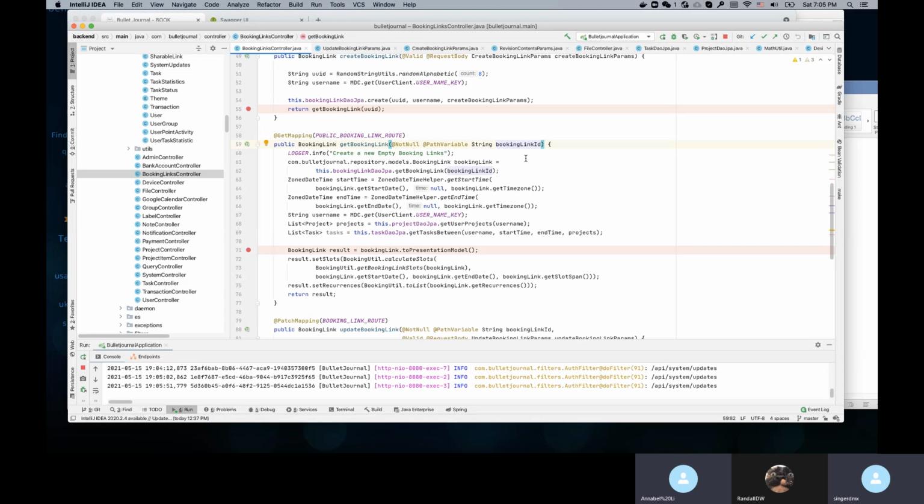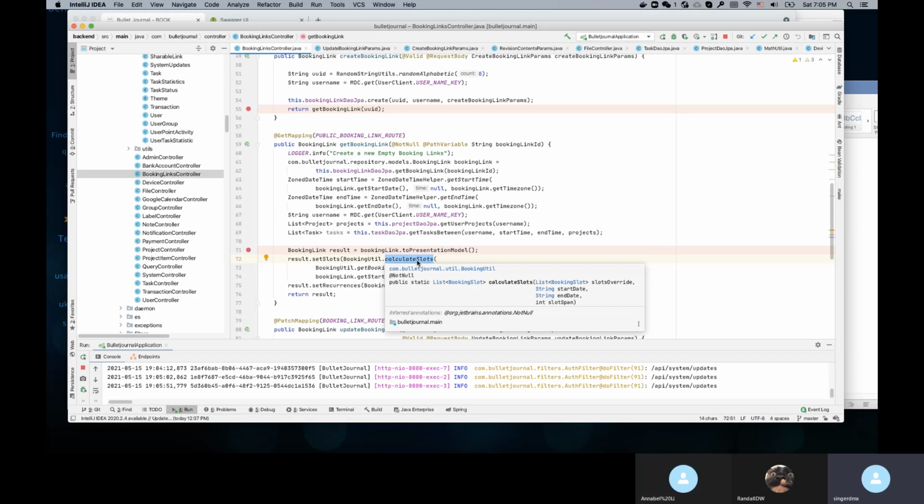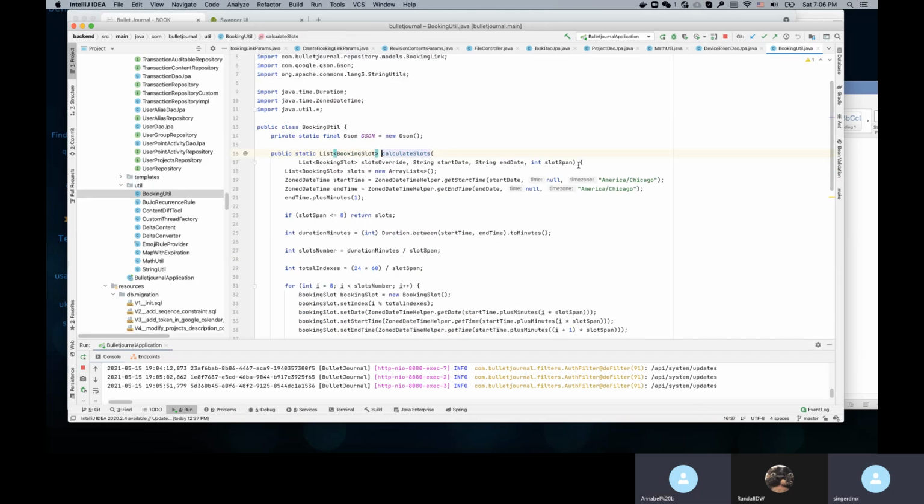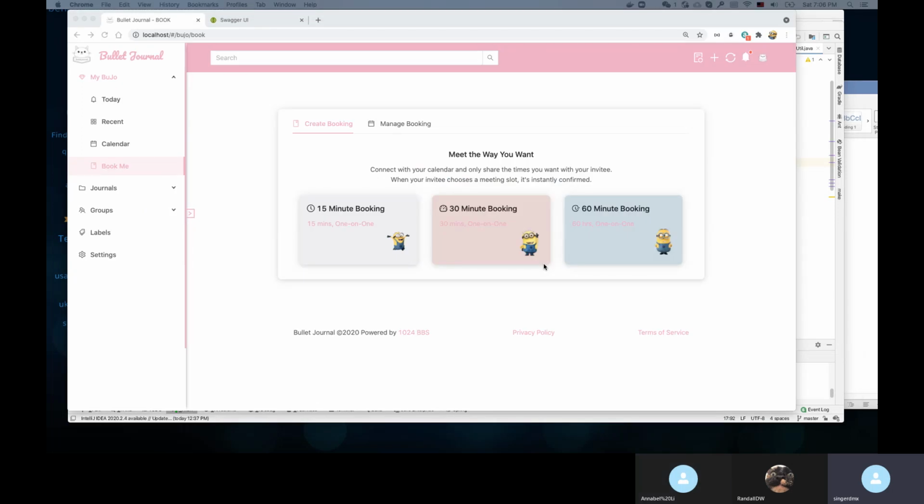Basically, it's a question mark. So add a time zone and pass the time zone to this function. Don't use it for now. I mean, later we need the time zone. What I mean is, let's say I'm in the PDT time zone. Let me explain what happened here. We need to deal with this problem.